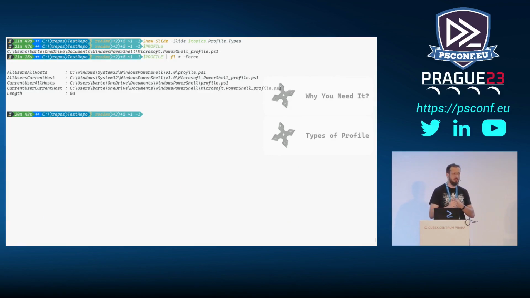And the choice between them will depend on what you want to achieve. If there is something specific to a given host that you are working with, and you are the only user on this machine, and you don't plan to use any other user, you are fine with just modifying whatever is in $PROFILE, right? But there might be some tools that you want to have at your disposal regardless of whether you are running in PowerShell ISE or in the PowerShell console. Those will go to $PROFILE CurrentUserAllHosts.